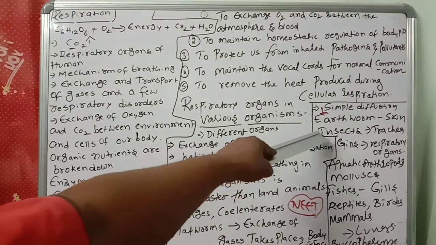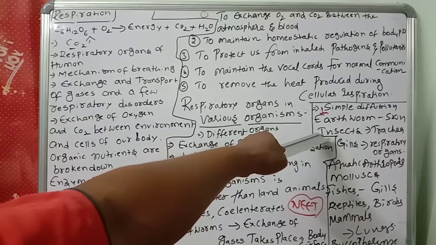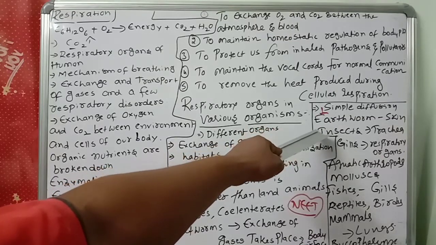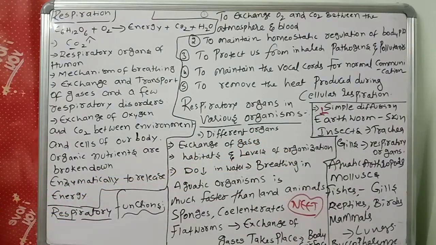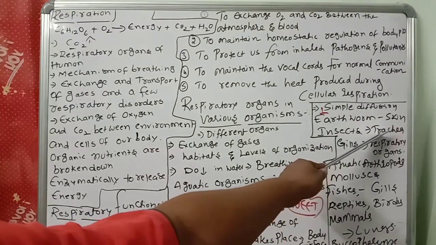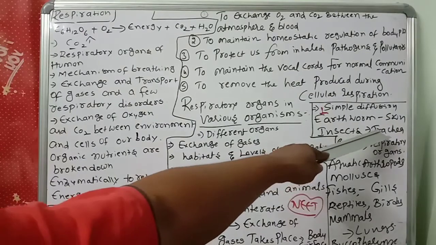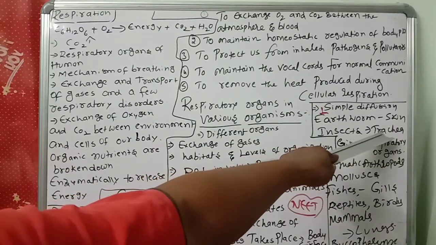Then come to insects, the cockroach. Cockroach skin is not moist, it is dry, so there is no respiration through the skin. Then what do they do? Insects have special respiratory organs, tubes called trachea.